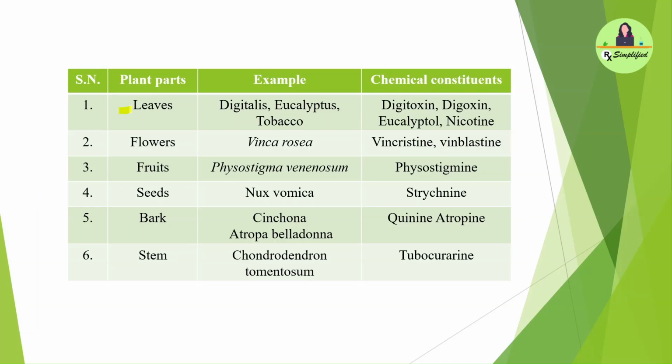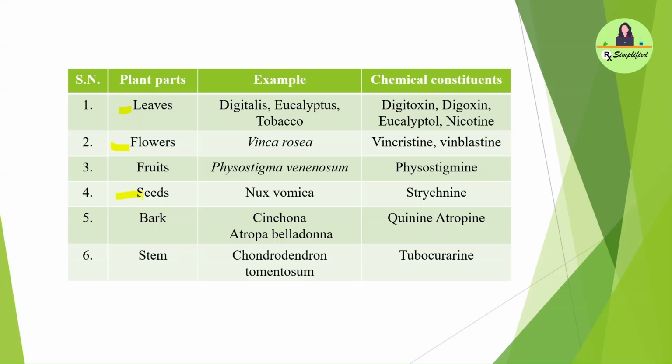If it is leaves, then the examples are digitalis, eucalyptus, and tobacco, and the chemical constituents are digitoxin, digoxin, eucalyptol, and nicotine. If it is flowers, then the example is Vinca rosea, and the chemical constituents are vincristine and vinblastine. If the plant part is fruits, then the example is Physostigma venenosum, and the chemical constituent is physostigmine.